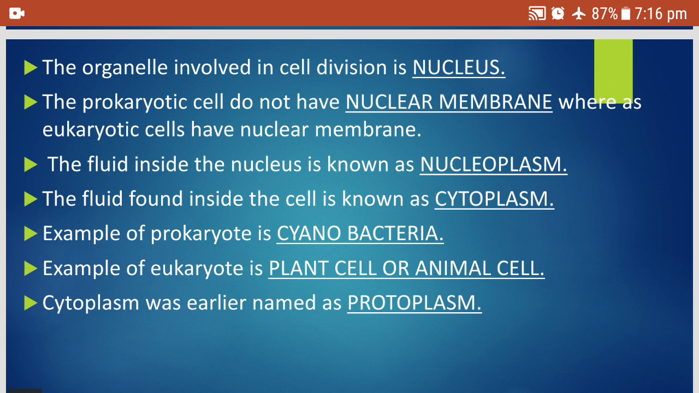And the example of a prokaryote is cyanobacteria, blue-green bacteria, whereas the example of a eukaryote is a plant cell or animal cell. Remember, before the discovery of the nucleus, the cytoplasm was given the name protoplasm. After the nucleus was discovered, this protoplasm was renamed as the cytoplasm.